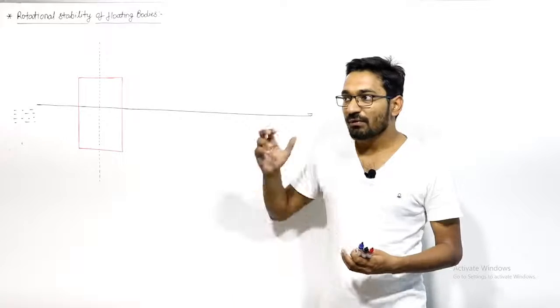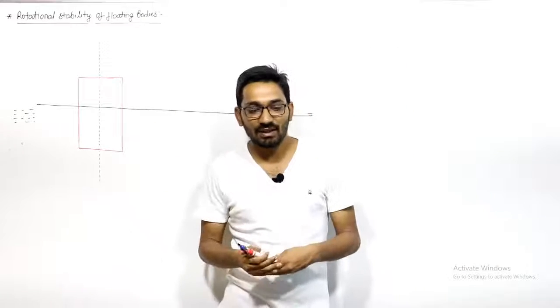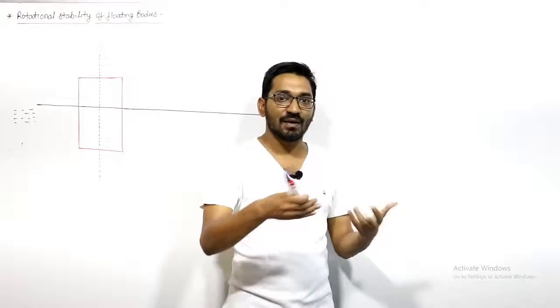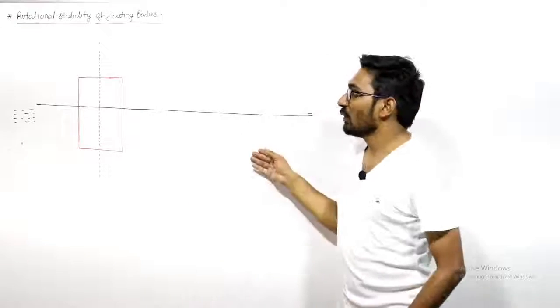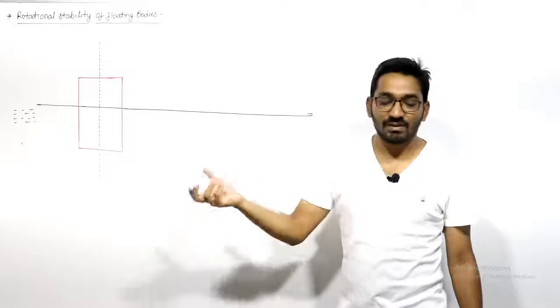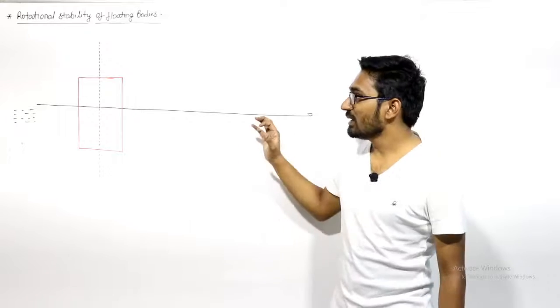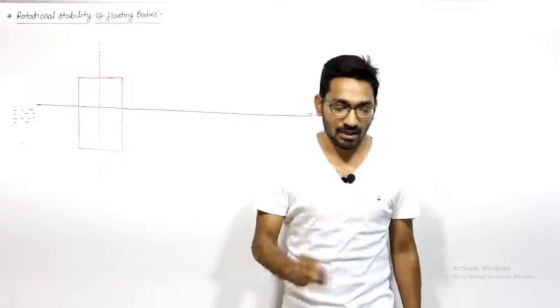Why? Because in the case of submerged bodies, there is no need of meta center. By seeing the position of B and G, we can say whether it is stable, unstable or neutral. But in case of floating bodies, with the help of only B and G, we cannot tell whether the body is stable, unstable or neutral. I'll show you here why this is the case, why you need a meta center.